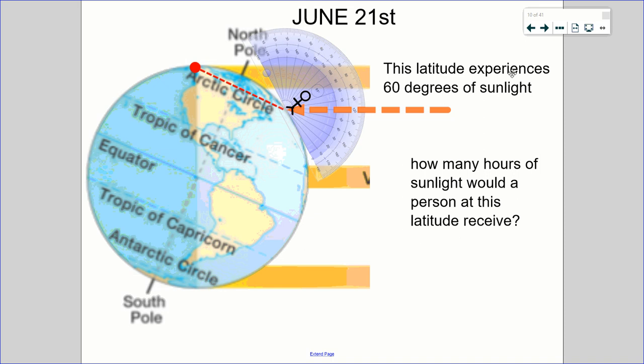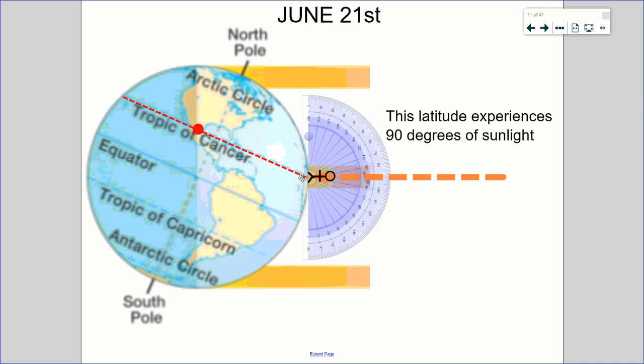So right here, this person is on the Arctic Circle, and they're experiencing about 60 degrees of sunlight. You can see here's 10, 20, 30, 40, 50, 60 degrees of sunlight. And for them to see the sun, they would have to look kind of upwards, right? So if their eyes typically go parallel to their arms, like that, look out parallel to your arms, they would have to look a little bit up to see that sun when it crossed over at noon. It would be about 60 degrees in the sky.